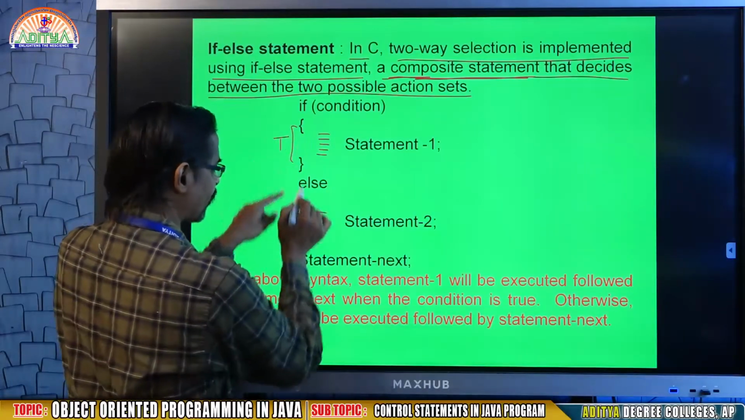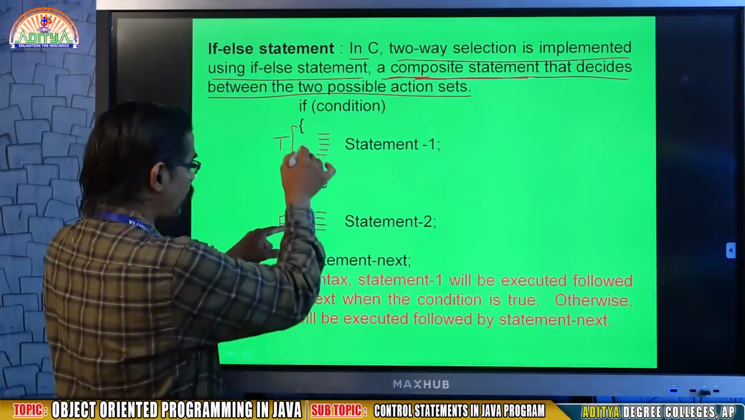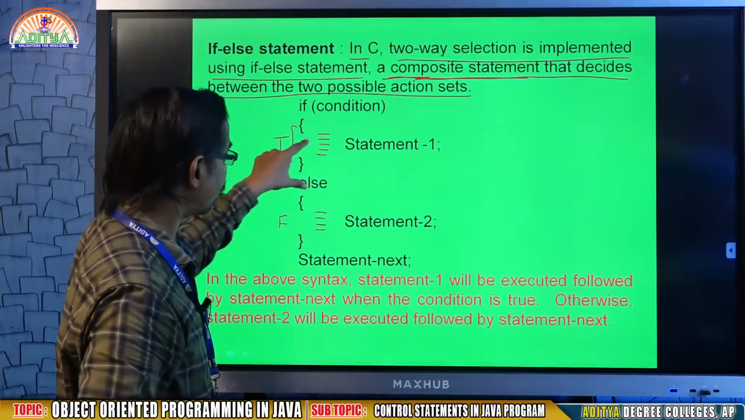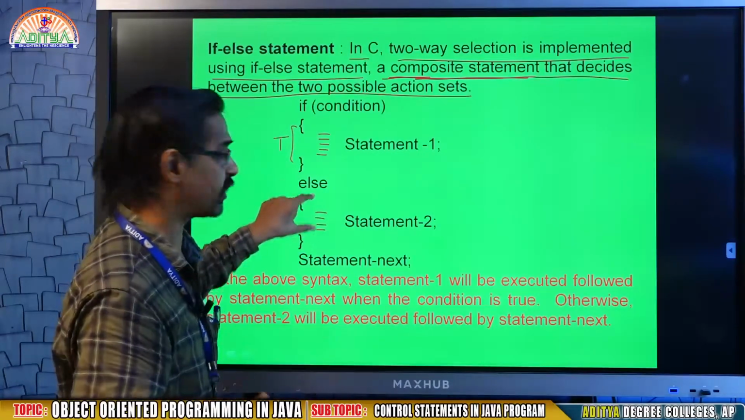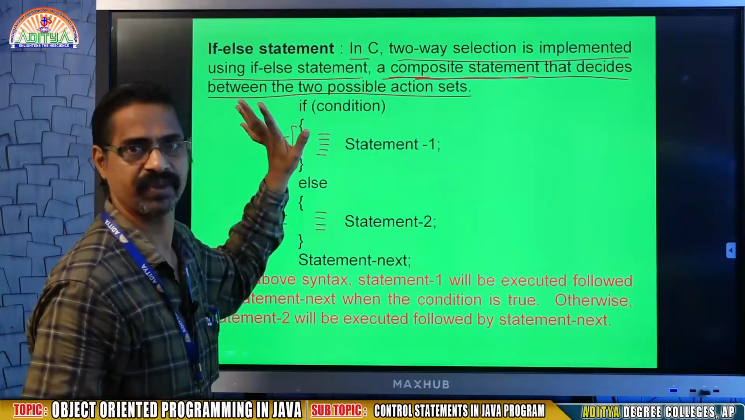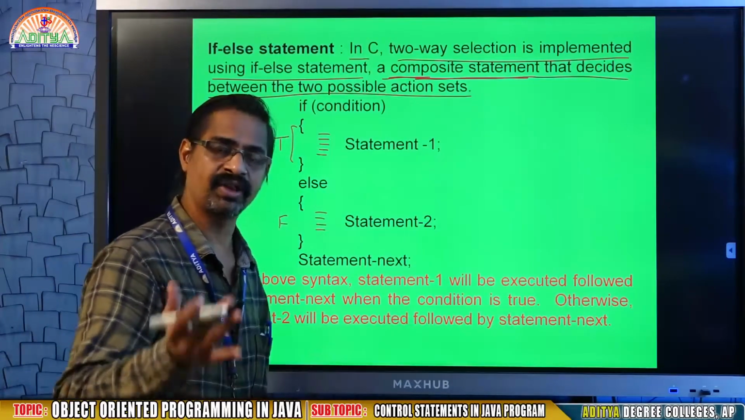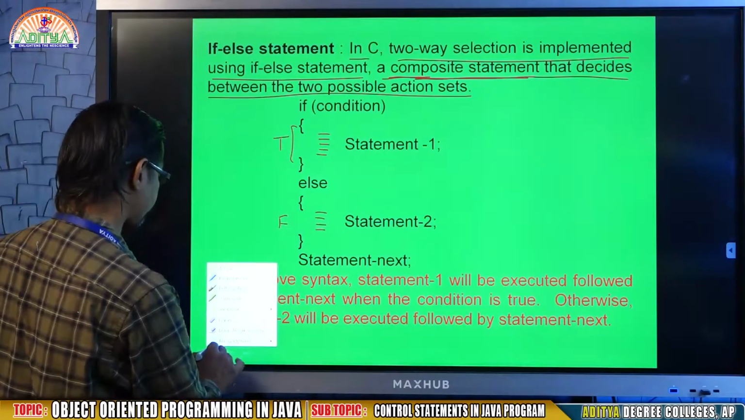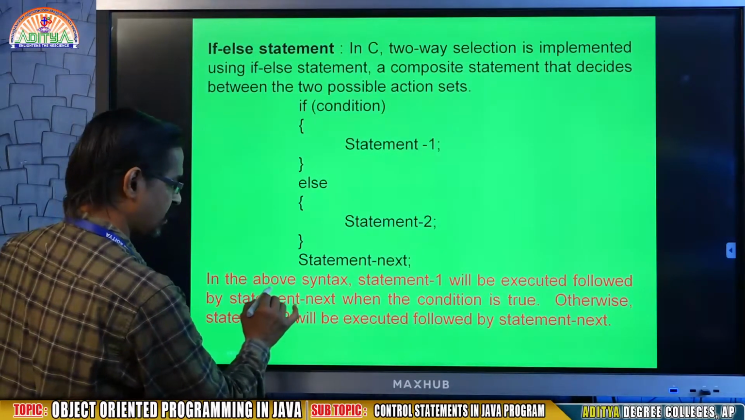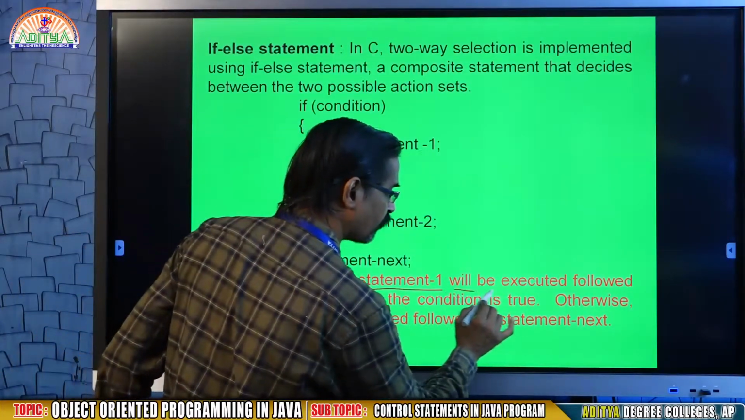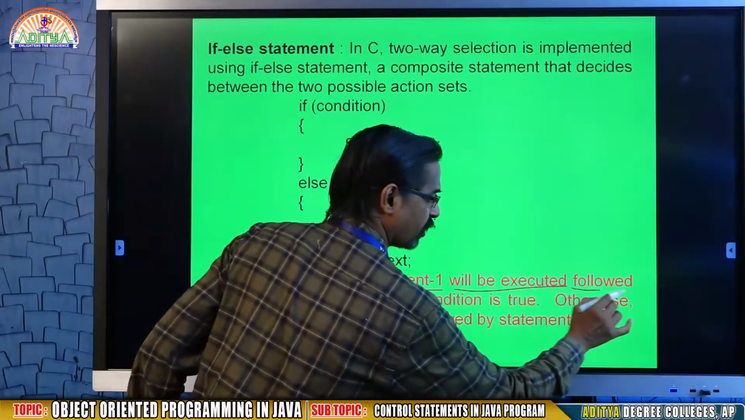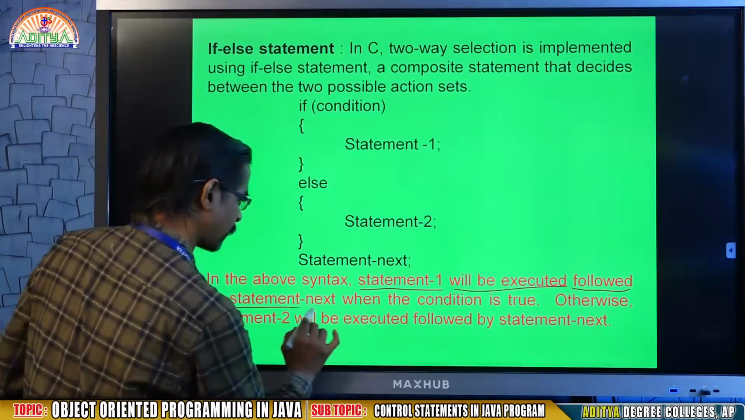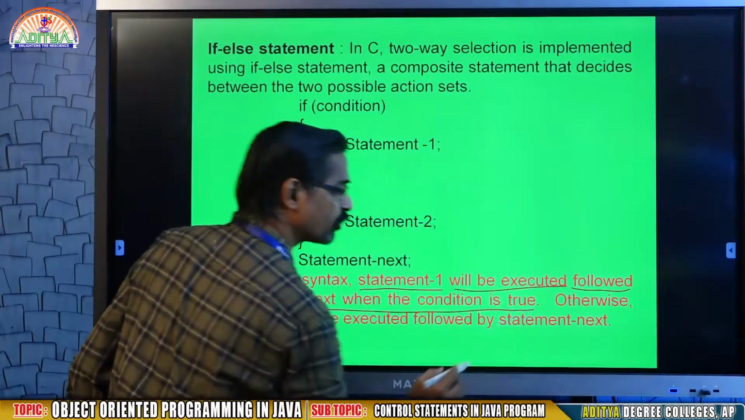There is one action set and there is another action set. Two possible action sets. But which action set will be executed? That is decided by the condition. Again, the same condition will be created with the help of relational operators or logical operators. So see this. In the above syntax, statement 1 will be executed, followed by statement next,